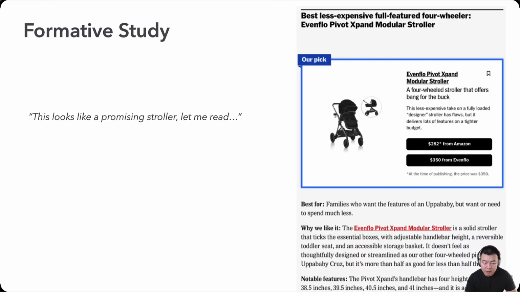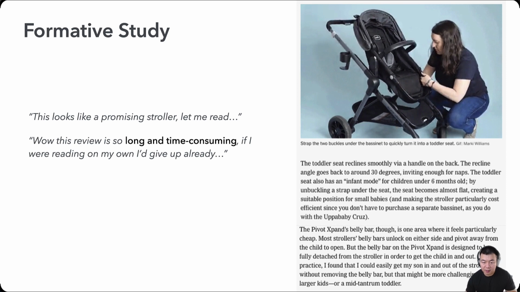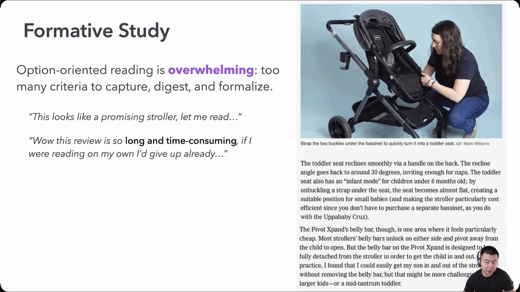In fact, let's walk through a pretty well-written and comprehensive article about baby strollers, which several participants read in the formative study and encountered different issues. First of all, people have a limited attention span. They can be easily distracted or just lost after reading the first few paragraphs, and they're overwhelmed by the number of criteria to recognize, capture, digest, and formalize.